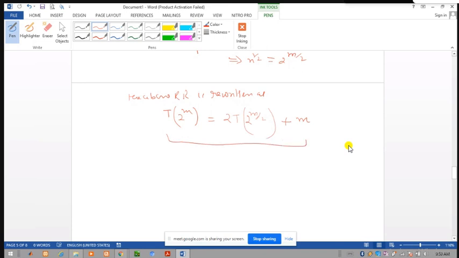Here we assume that we now put Sm is equal to, we put Sn, here we put Sm is equal to